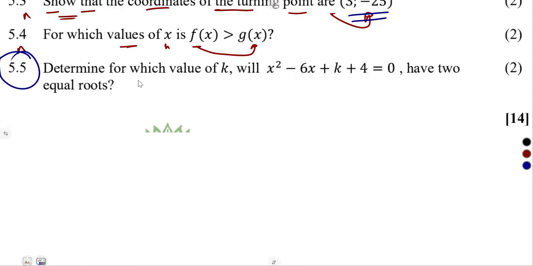Determine for which value of k this part that you're given will have two equal roots. They are equal. Remember from our grade 11 mathematics, we talked about comparing our numbers using the discriminant.